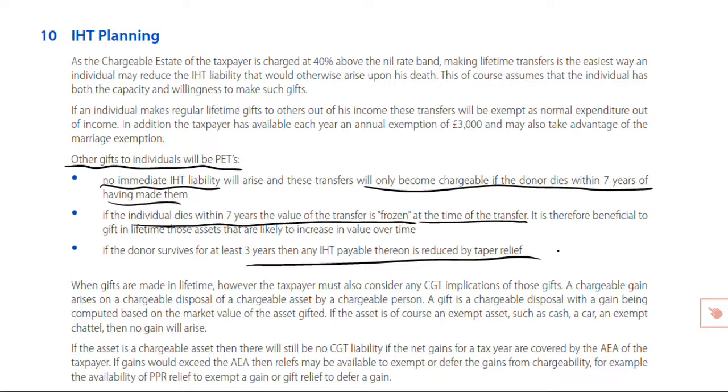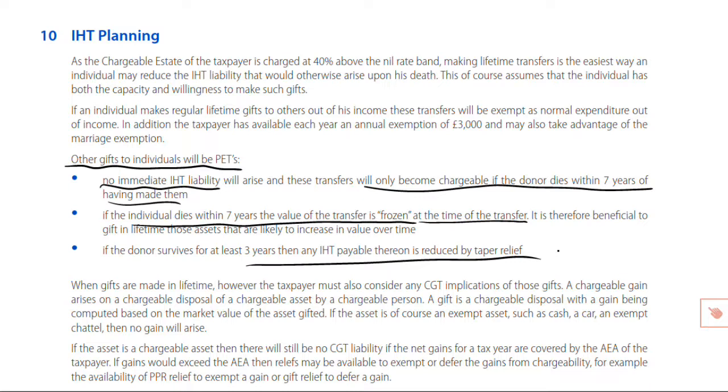If it's an appreciating asset, by the time I die, it could be worth £250,000. Well, think what would happen. The PET is the value of the asset at the time of the transfer. That was £200,000. That will be chargeable to tax. If I just kept that asset until I died and it was still within my chargeable estate at death, it would be £250,000 in my death estate.